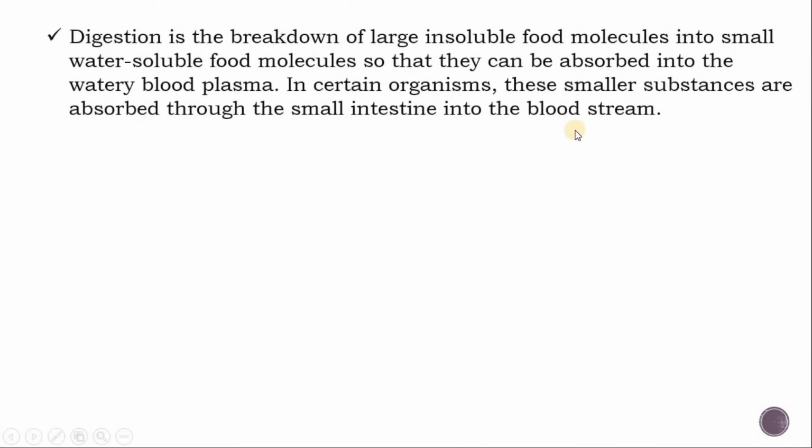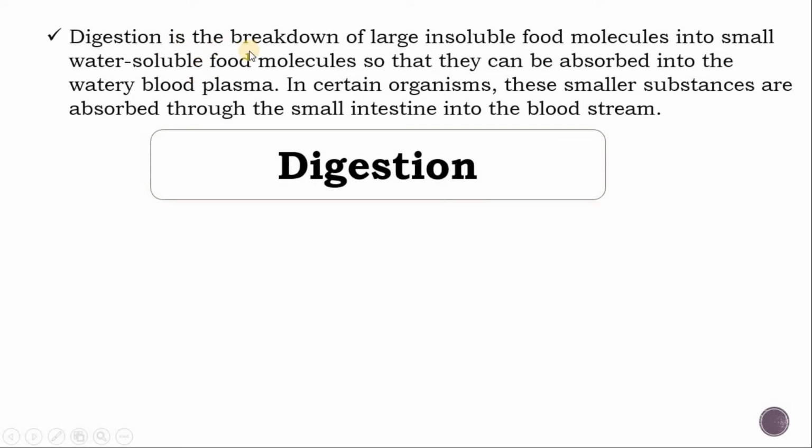After incomplete or complete digestive system, or alimentary canal. Now what is digestion? Digestion is the breakdown of large insoluble food molecules into smaller water soluble food molecules, so that they can be absorbed into the watery blood plasma. In certain organisms, these smaller substances are absorbed through the small intestine walls into the bloodstream.